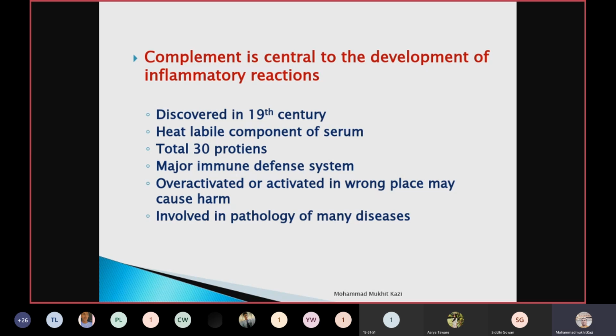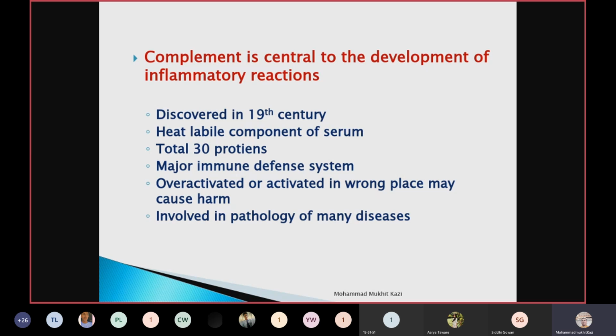To date, a total of 30 proteins have been discovered, out of which C1 to C9, and C1 is divided into three components, C1q, C1r, and C1s. The total count comes to 11 proteins, 11 components of the complement system. They take part in a beautiful mechanism, one after another, to tackle the invading pathogen, that is bacteria. It is also a major immune defense system of our body.